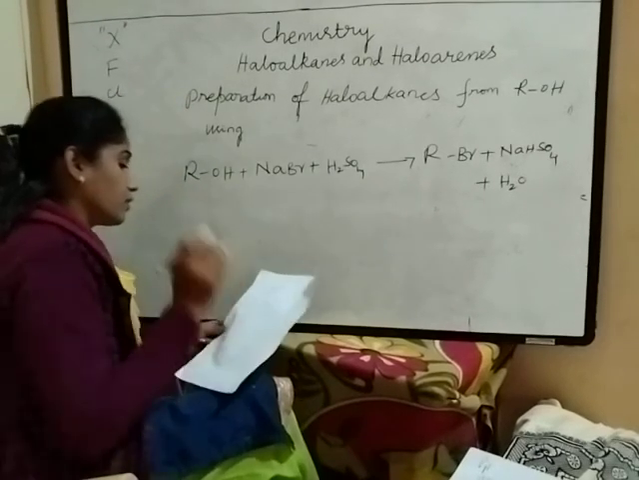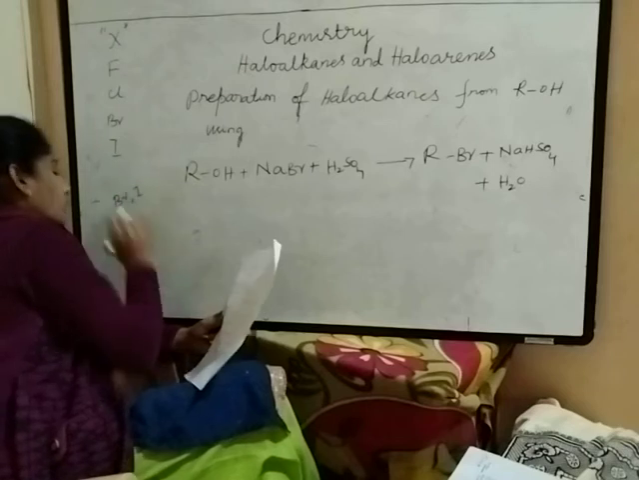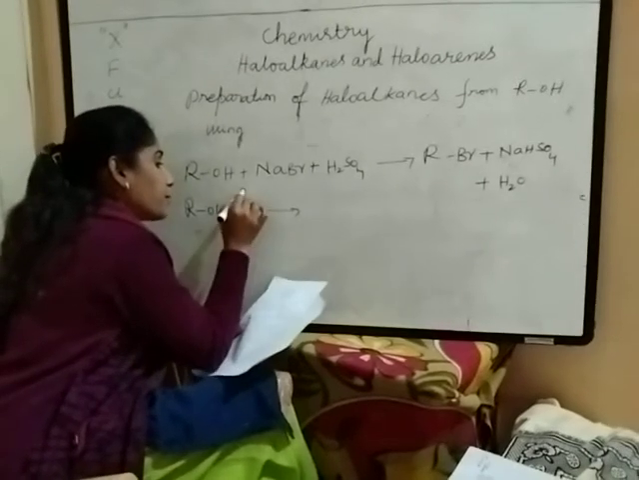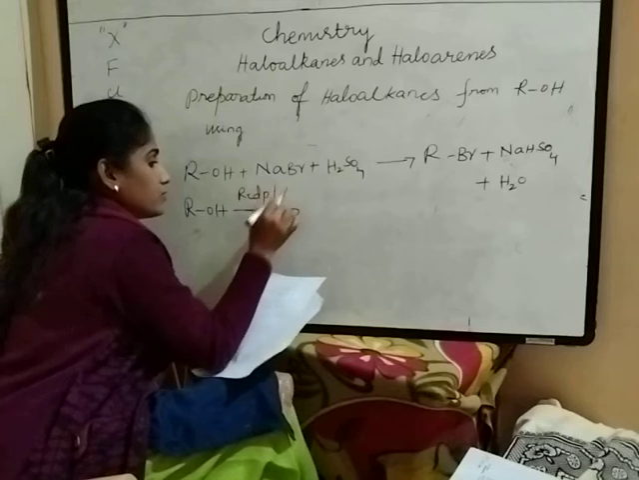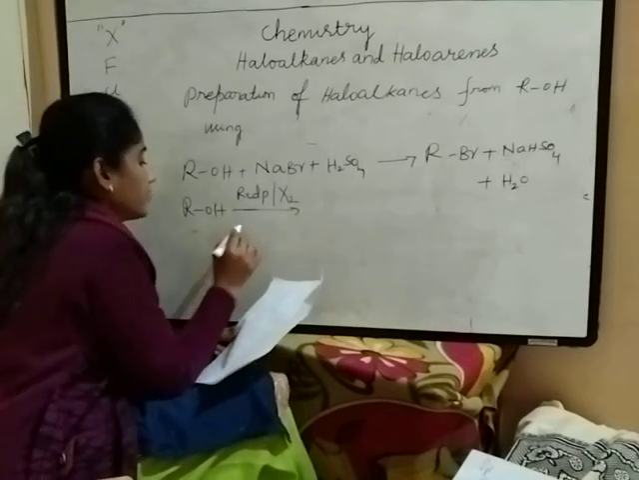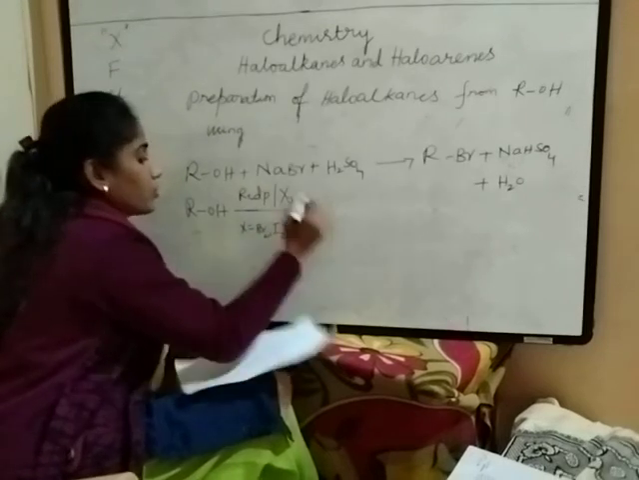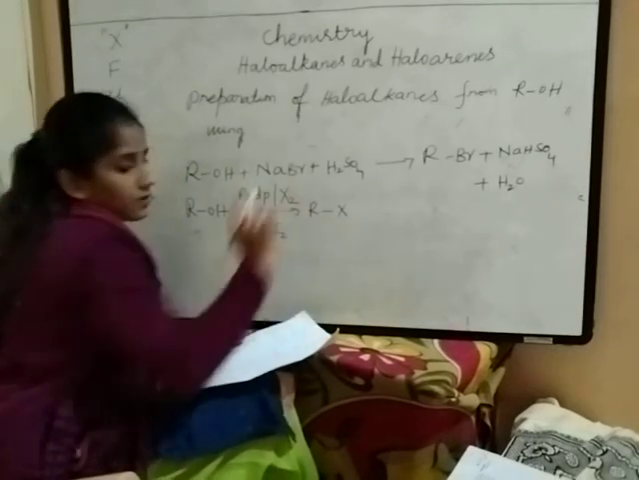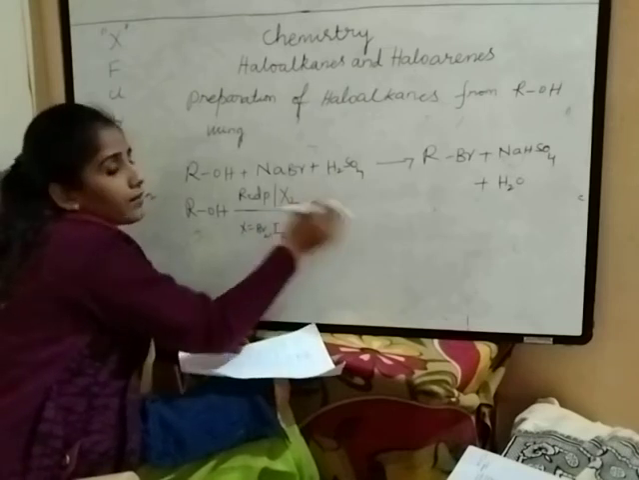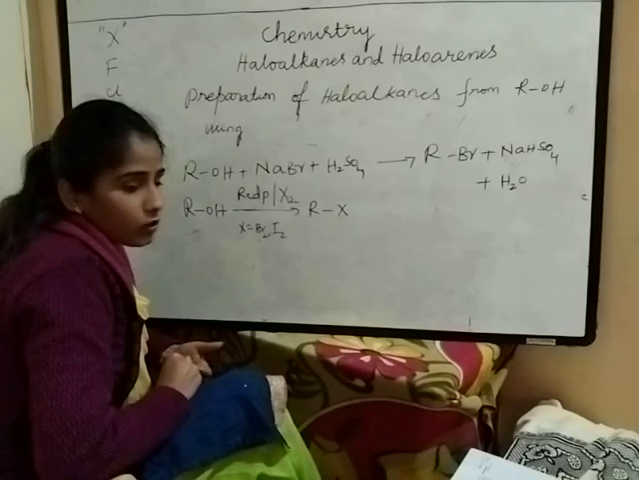Then alkyl bromides and alkyl iodides can be prepared by treating an alcohol with red phosphorus in the presence of X2. X2 means Br2 and I2 you should take. X equal to Br2 and I2. You will get alkyl halides, RX. If you take Br2, RBr; if you take I2, RI. So these are the methods of preparation of haloalkanes from alcohols.